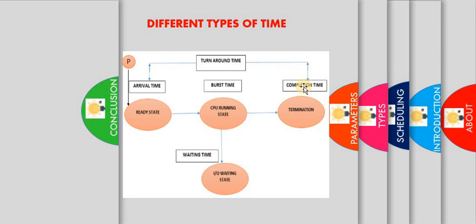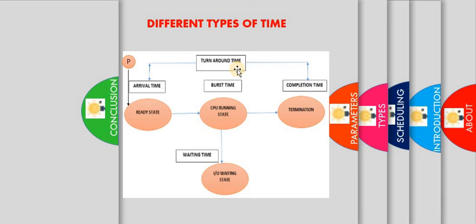Next, when coming to the turnaround time, in between the arrival time and the completion time, the process will keep on executing in a cycle of waiting, then running, again waiting, again running. So like that, there is a series of transitions that occurs in the turnaround time.